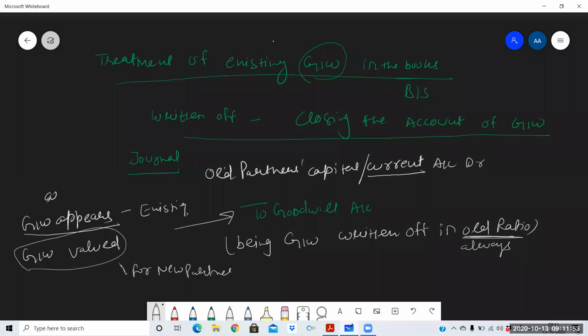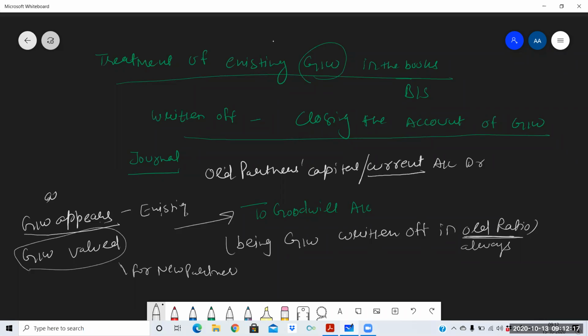Please clarify the concept, otherwise you may do the reverse treatment. Goodwill appears means existing goodwill, which will be written off. Goodwill valued is the goodwill valued at the time of admission of a partner, so he has to bring his share in this goodwill.